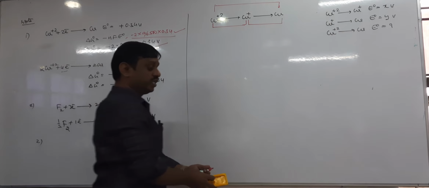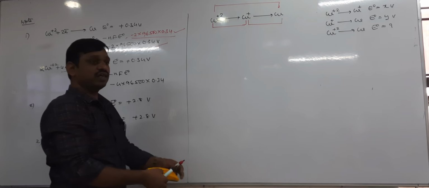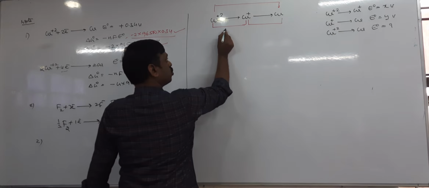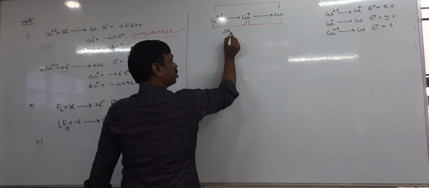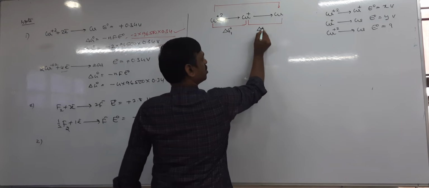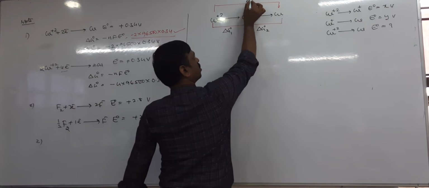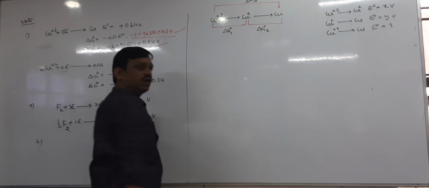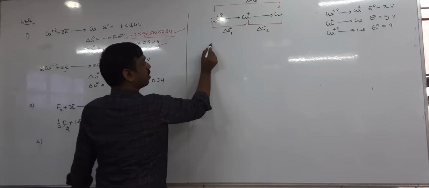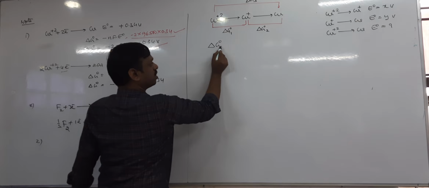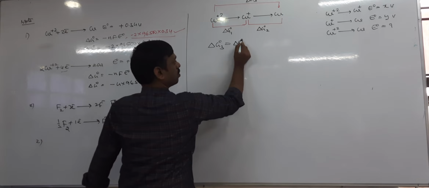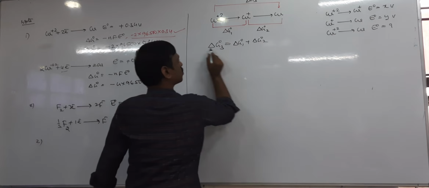That's why what we do is indirectly calculate the delta G. So let me take Cu plus 2 to Cu plus 1 as delta G01, or delta G1, then delta G02, and Cu plus 2 to Cu as delta G03. Now delta G is an extensive property, therefore you can write from the above equation delta G03, Cu plus 2 to Cu, equal to delta G1 plus delta G2.